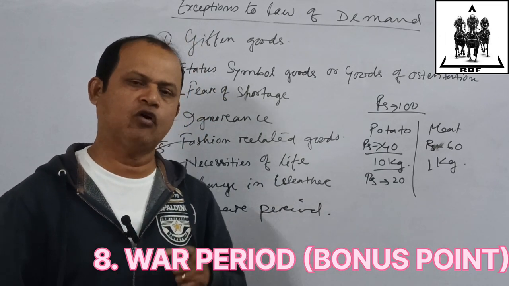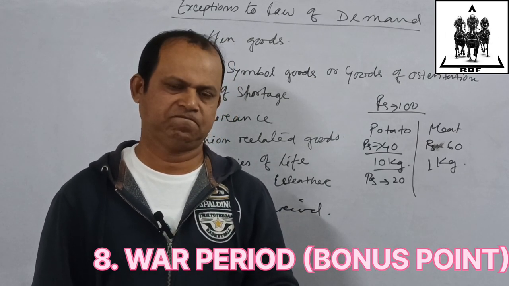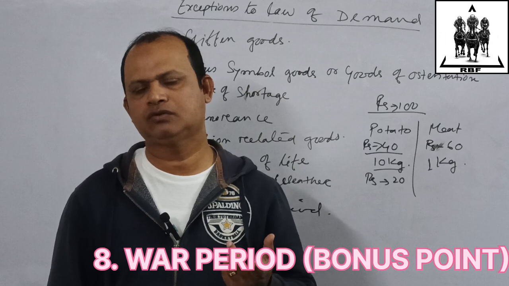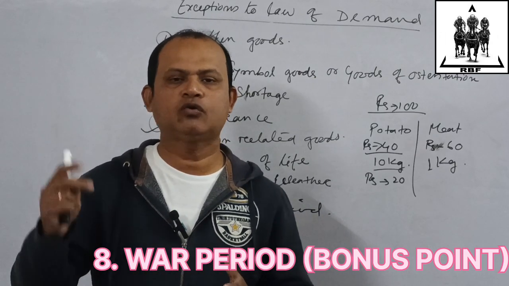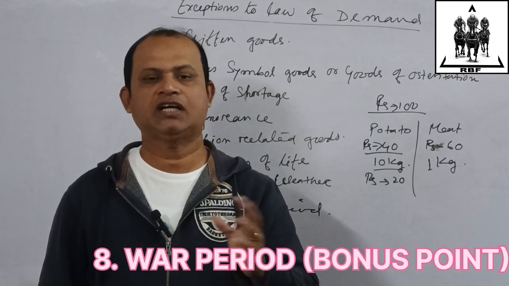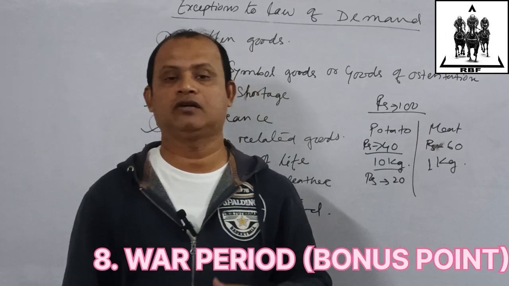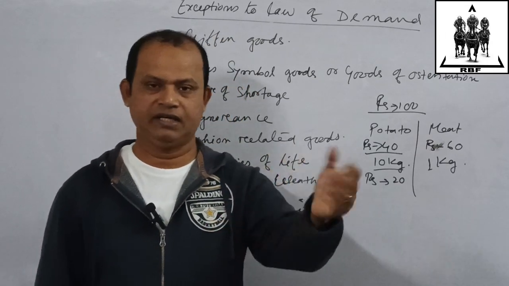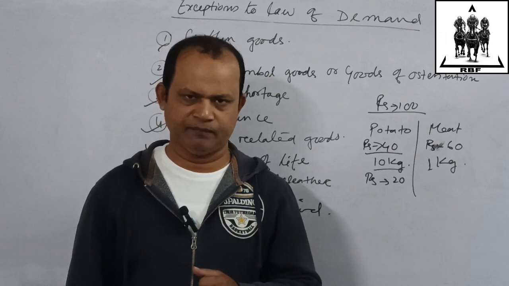During that period, the government will impose taxes on those goods which are essential. People will buy those goods because they are necessities of life. And how long the war will continue, nobody can predict. So ultimately the price of the commodity will go up. People at that time will be scared that, oh my God, in the near future the price may go up more. Let's buy even at the increasing price. So the law of demand is not applicable.